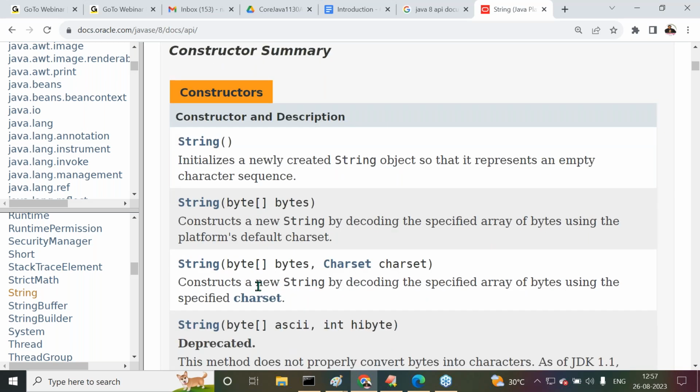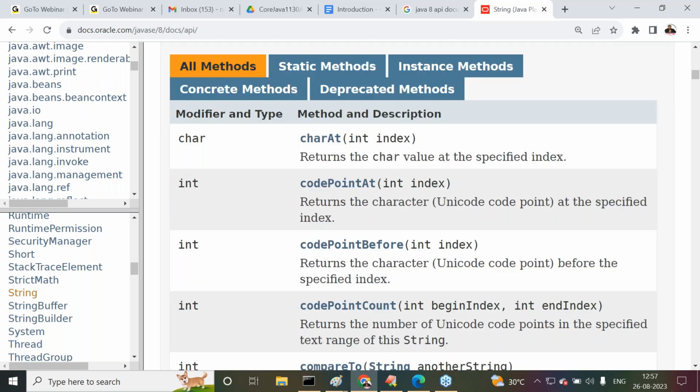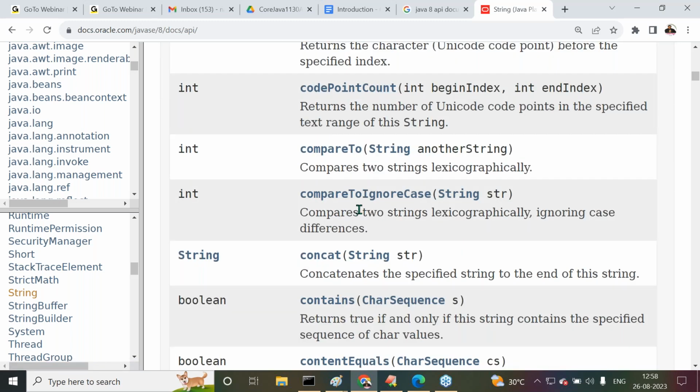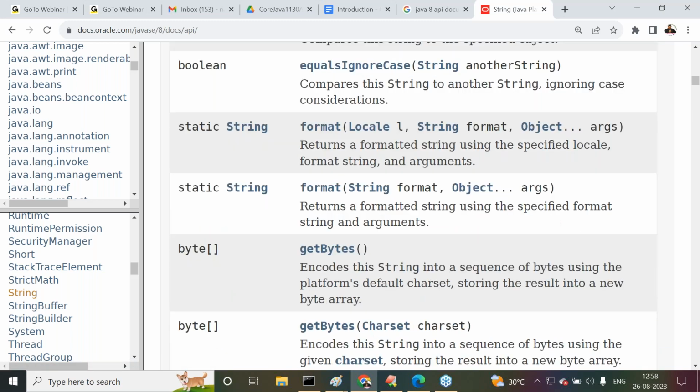What is the description of each and every constructor? All the constructors are listed here. So many constructors are available. Methods are available again here, a number of methods, like codePointAt, compare, compareToIgnoreCase, concat, contains, and so on. Different methods are available here.